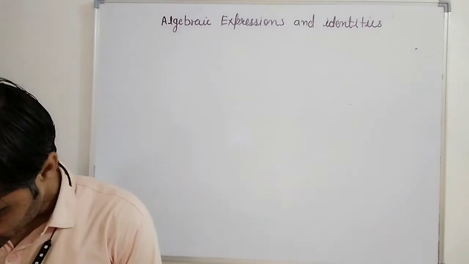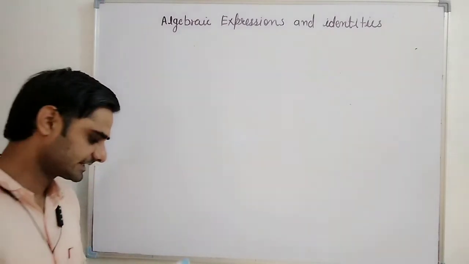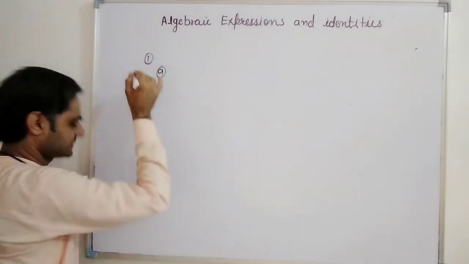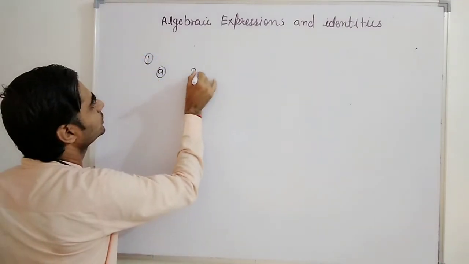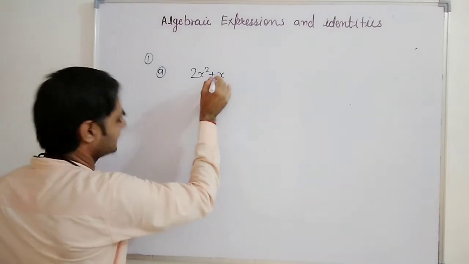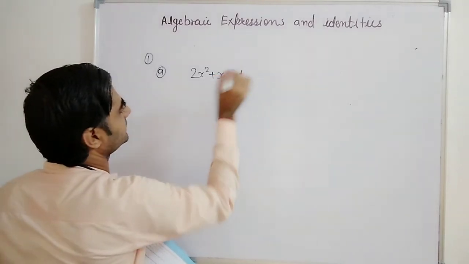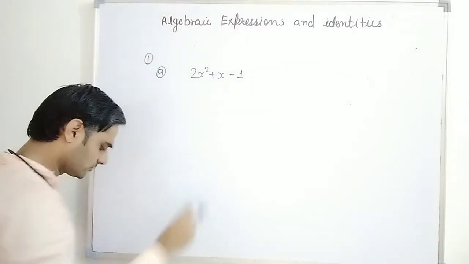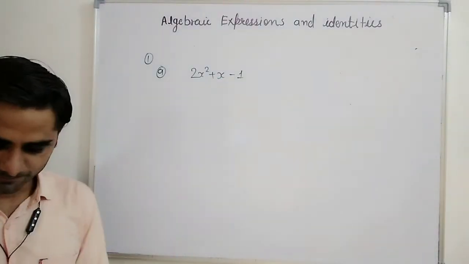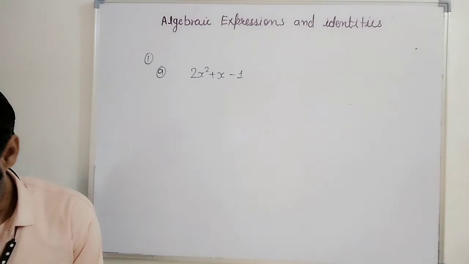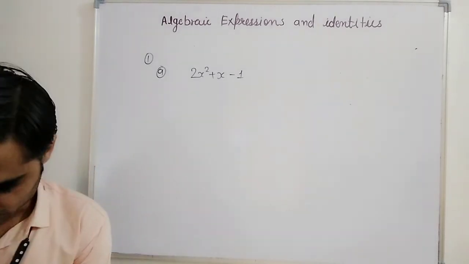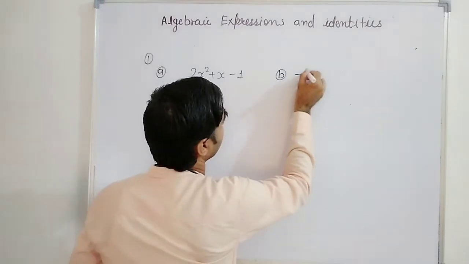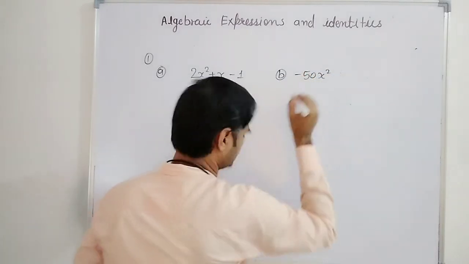Before that, see, some questions are there of exercise 3.1. Like number A in the first question, that is 2x square plus x minus 1. This is the given question, and we have to classify the following expressions as monomial, binomial and trinomial. So one more I am writing, number B is minus 50x square.